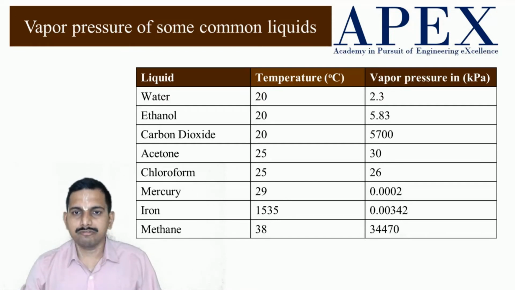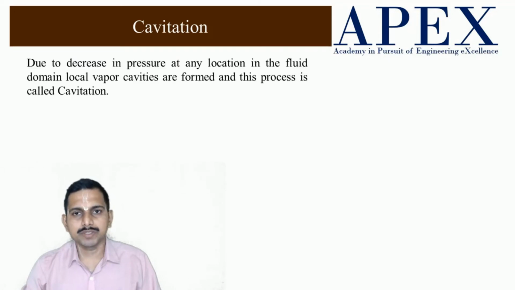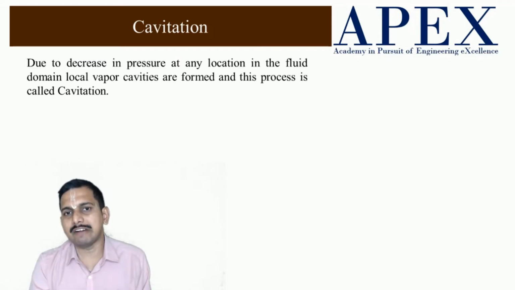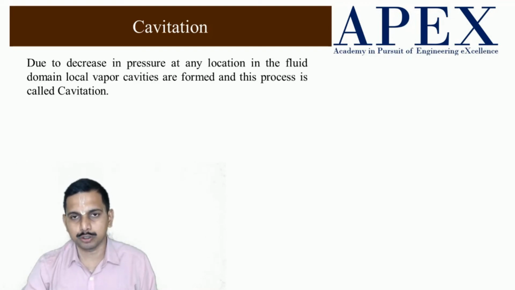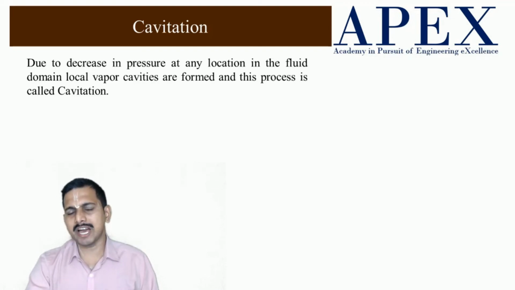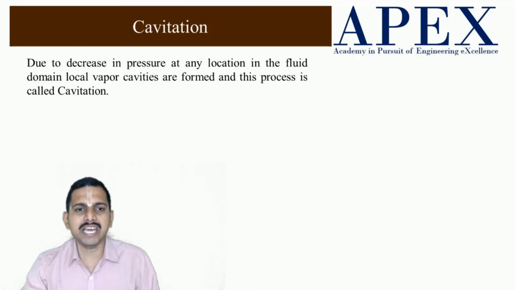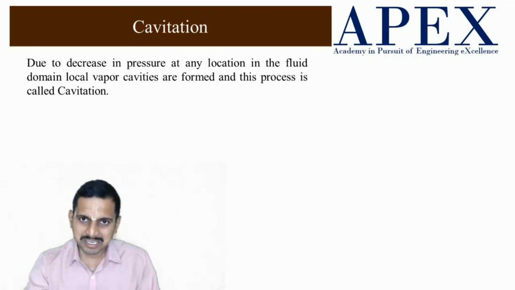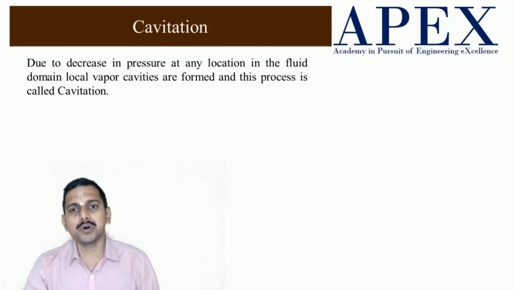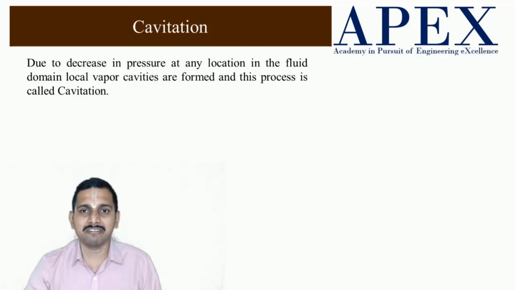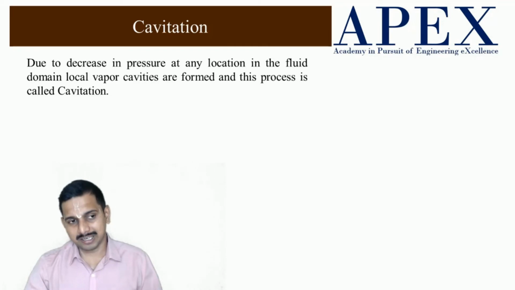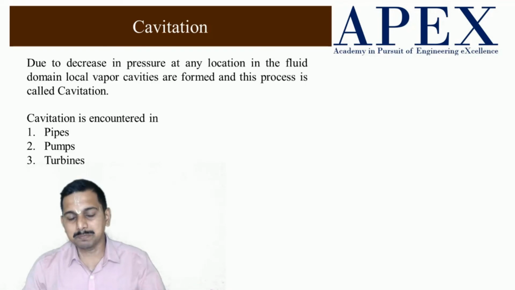One of the effects of vapor pressure in industrial situations is cavitation. Now what is cavitation? Cavitation is the forming of vapor cavities in some places of a liquid domain where the pressure might have momentarily reduced to below the saturation pressure. During that time a cavity is formed, and this cavity creates a local increase in pressure. This local increase in pressure might increase the wear of industrial components, like for example pipes, pumps or turbines.